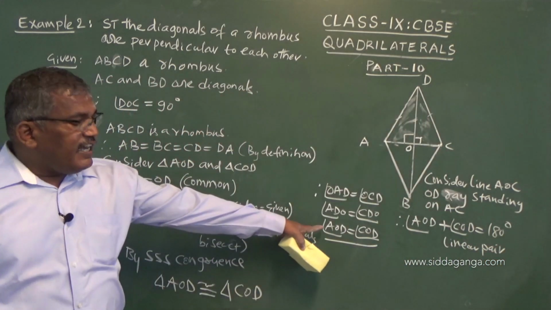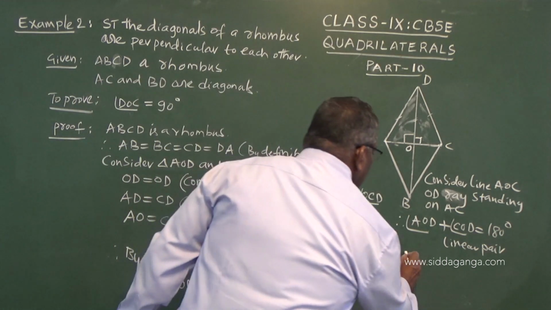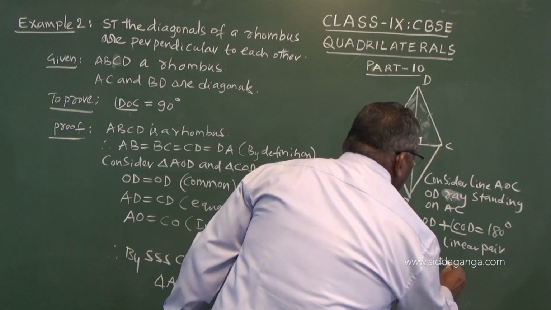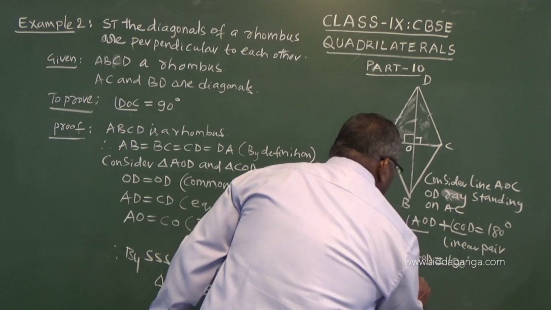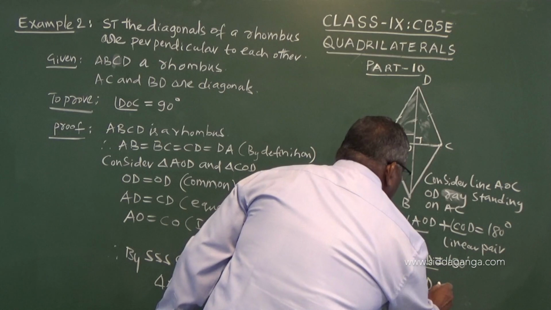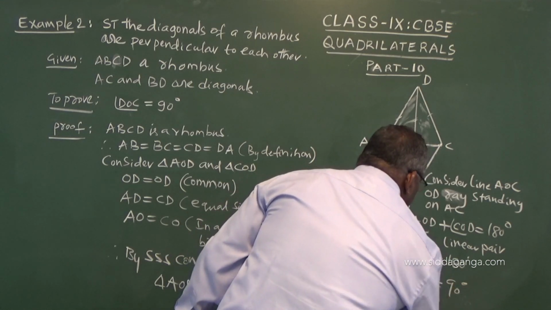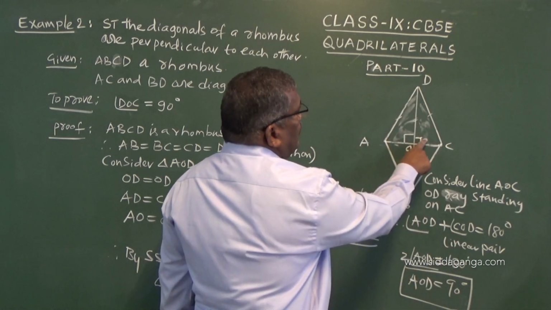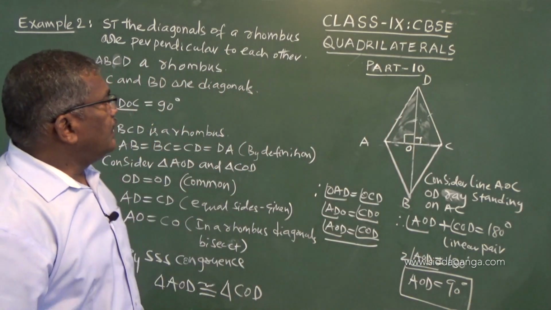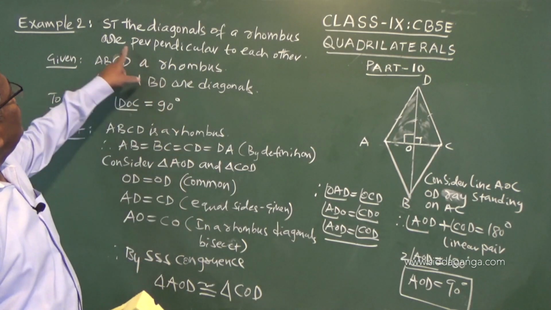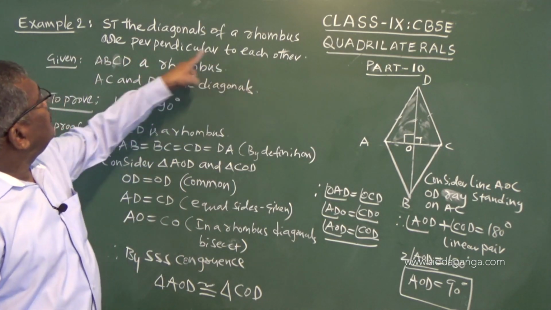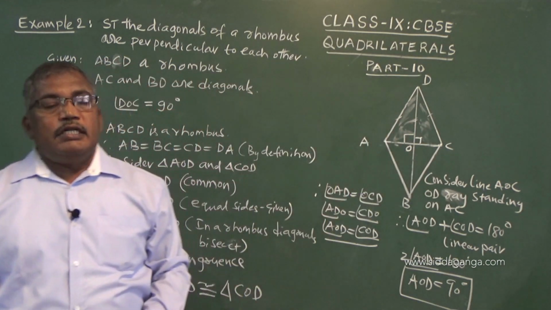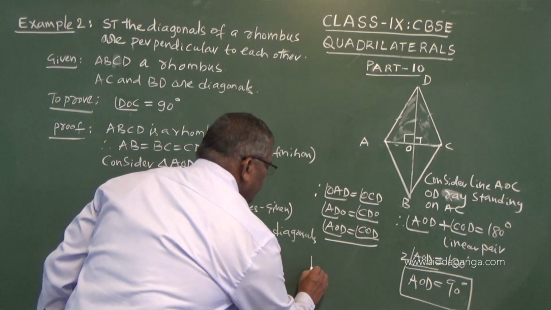But we have proved that they are equal. So, therefore, 2 times AOD is equal to 180 degree, or AOD equals 90 degree. So, when AOD is 90 degree and COD is also 90 degree, hence we say they are perpendicular to each other. That means the diagonals are perpendicular. That is what we have proved. Hence proved.